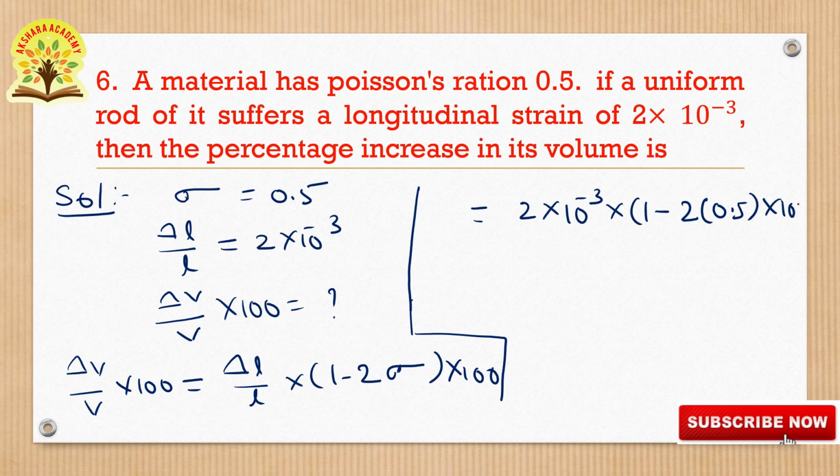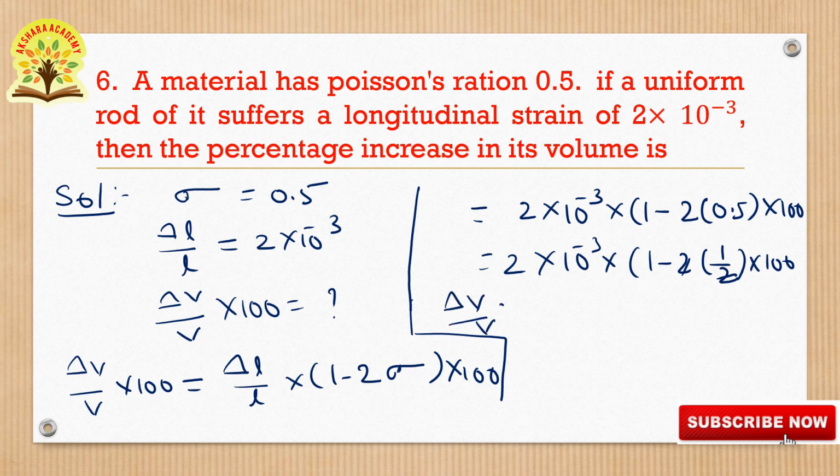Here 0.5 is nothing but 1 by 2, so it becomes 2 into 10 to the power of minus 3 into 1 minus 2 into 1 by 2. The 2 gets cancelled, 1 minus 1 is equal to 0, and 0 into anything is also equal to 0. So delta V by V, the percentage increase in its volume, delta V by V into 100, is equal to 0 percentage. Okay. Next, go to the next question.